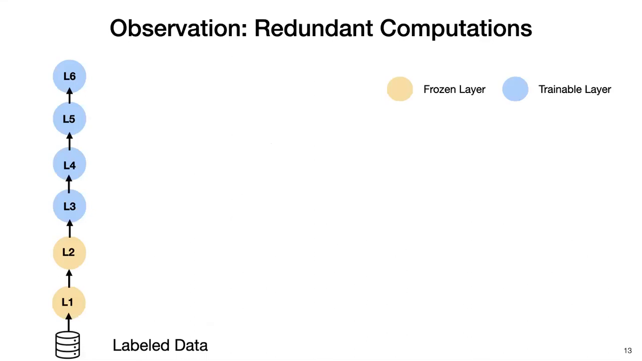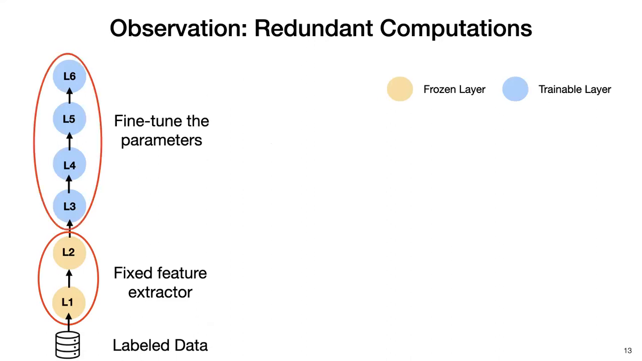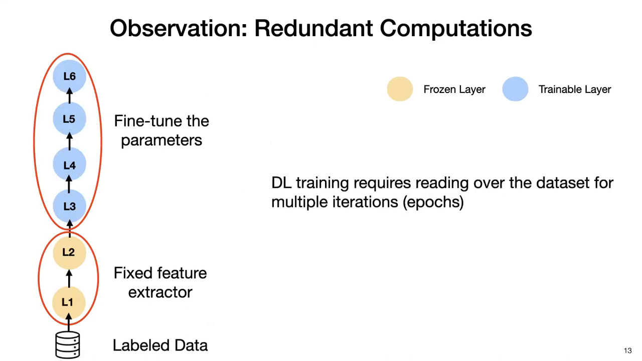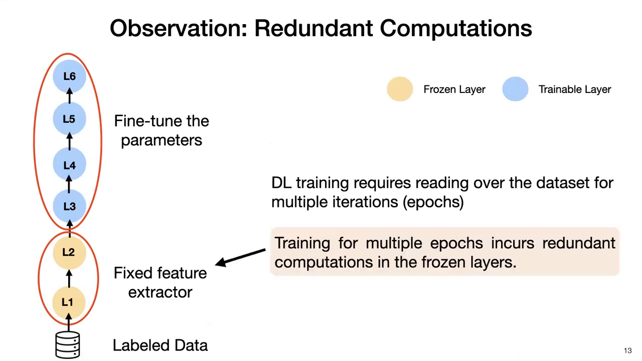Our materialization optimization is motivated by the observation that when you freeze lower level layers of a model, that part of the model essentially acts as a fixed feature extractor, and parameters of only the remaining layers will be changed during training. Deep learning training is an iterative process where at each iteration you have to read the entire dataset. And this process is done for at least a few dozen iterations, which are also called epochs of training. So due to the iterative nature of the training, when you scan the dataset for multiple iterations, you will start incurring redundant computations in the fixed or frozen model layers.